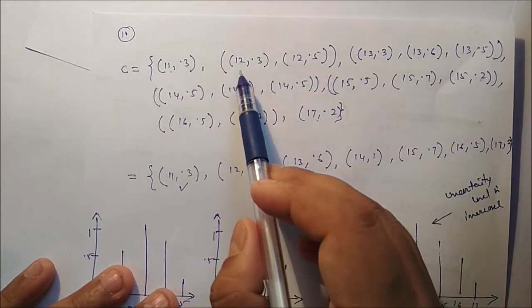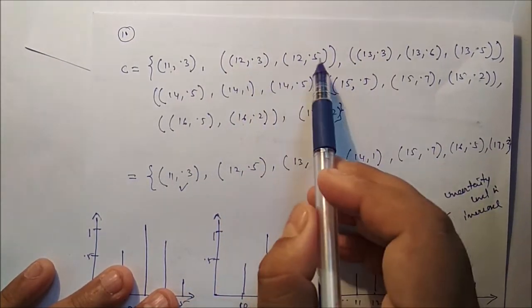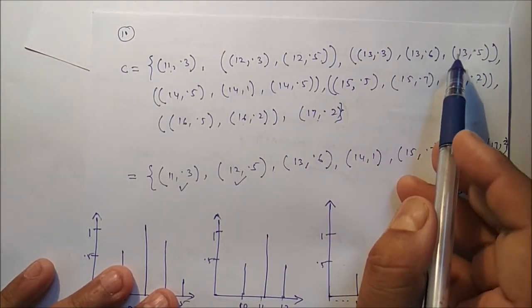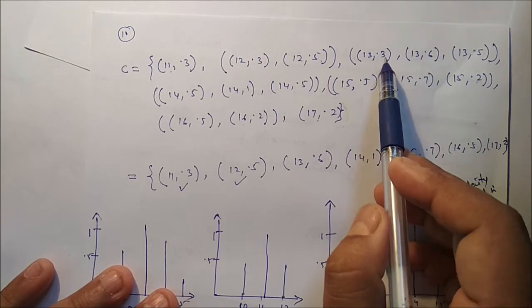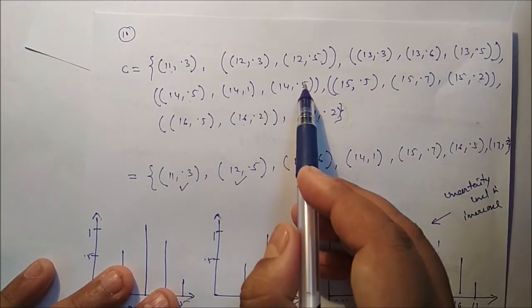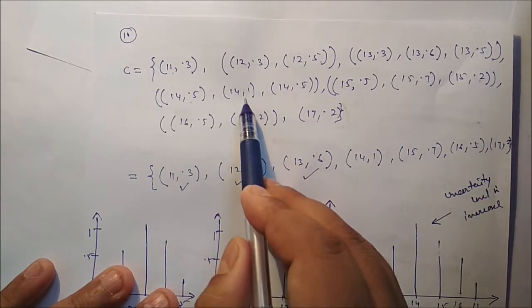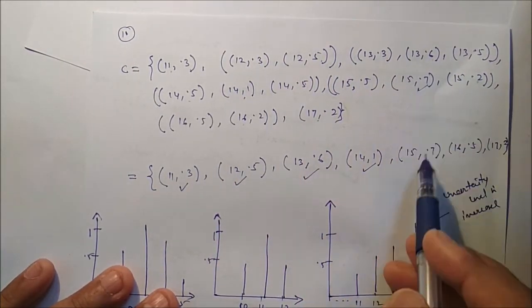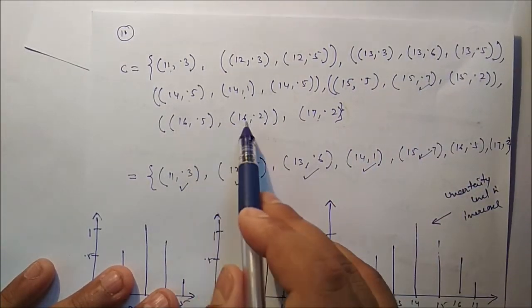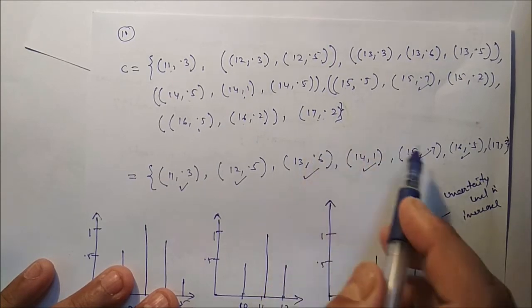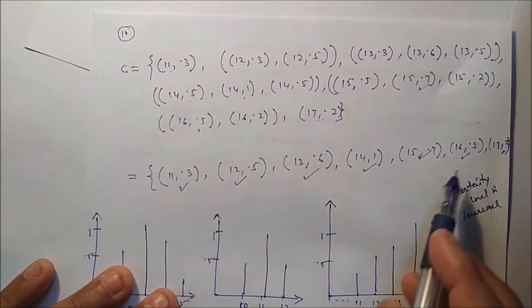Now 12, two 12s are there, 0.3 and 0.5, so we have to take the maximum one. Three 13s are there, and membership values are 0.3, 0.6, 0.5, we have to take the maximum one, 0.6. Three 14s are there, out of that we have to take the maximum one. Three 15s are there, so we take the maximum one. Two 16s are there, we take the maximum 0.5, and a single 17 is there. So this is the addition of two fuzzy sets A and B.